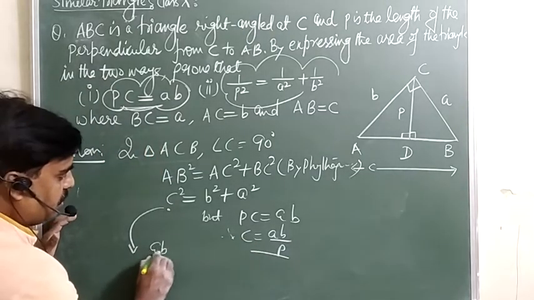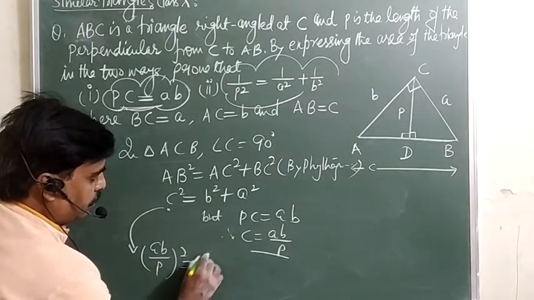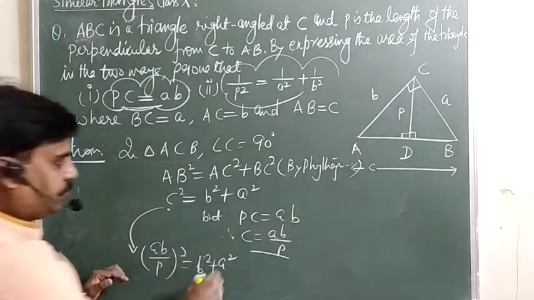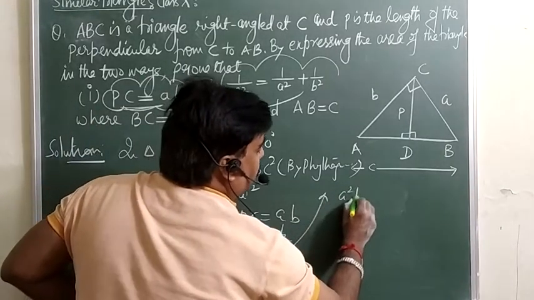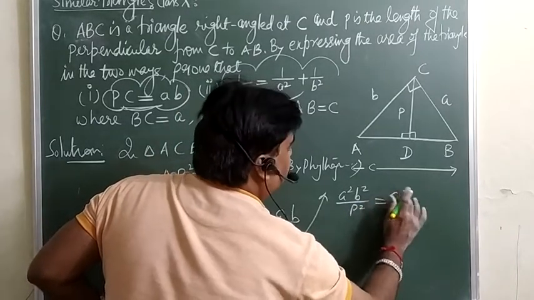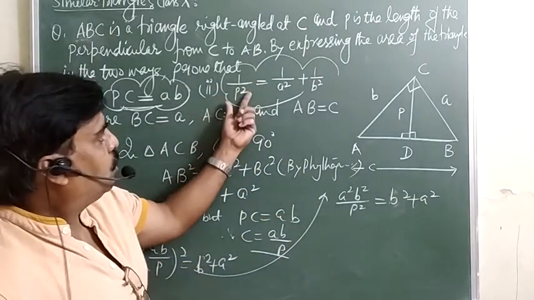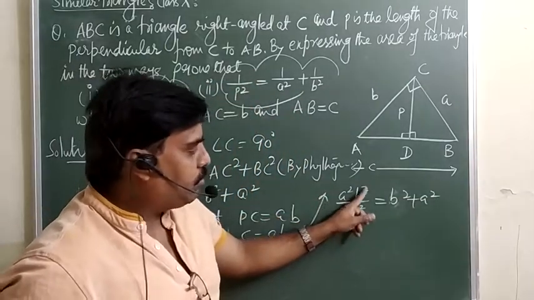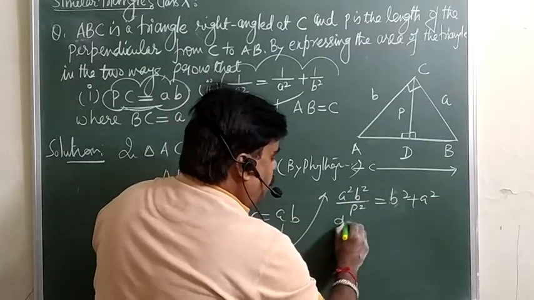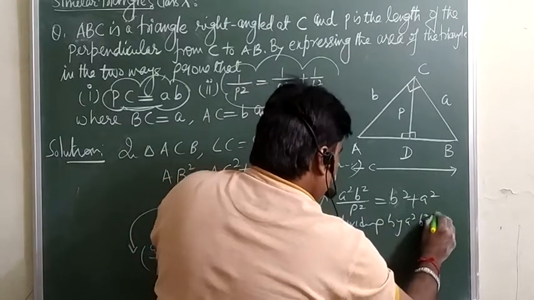AB over P whole square is equal to B square plus A square, and this AB over P whole square means A square B square over P square is equal to A square plus B square. But you want 1 over P square. It means this A square B square must be removed here. So we are supposed to divide by A square B square both the sides.